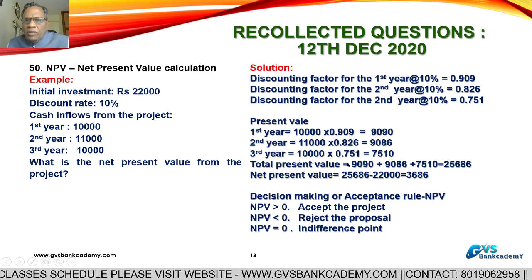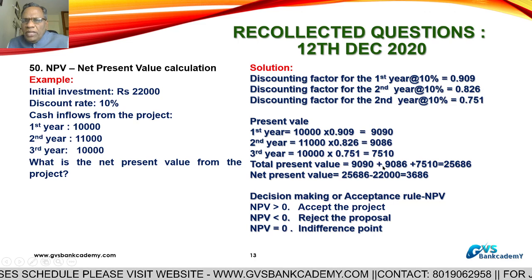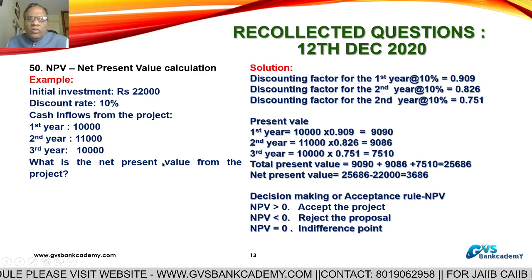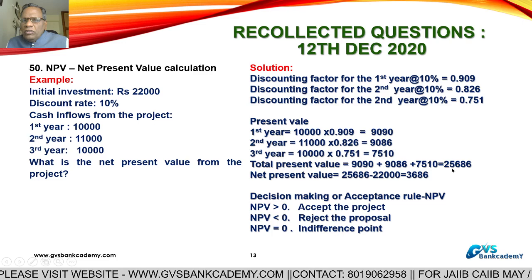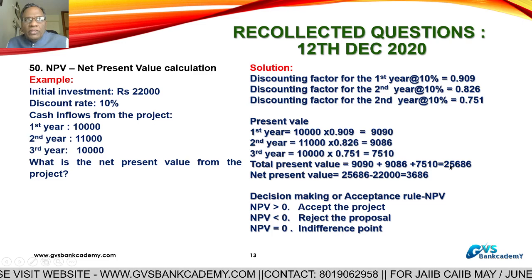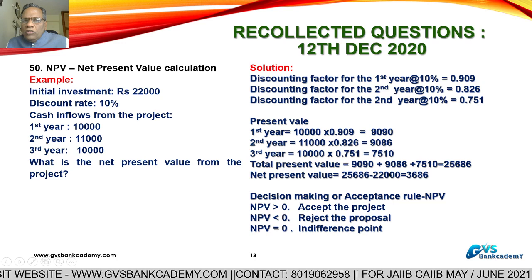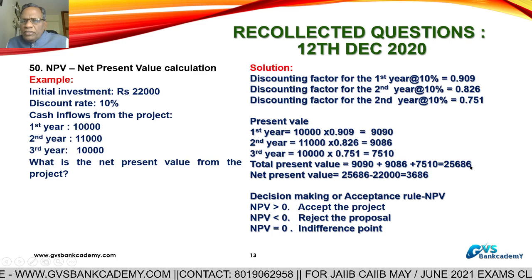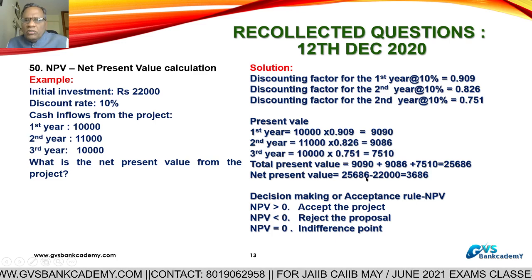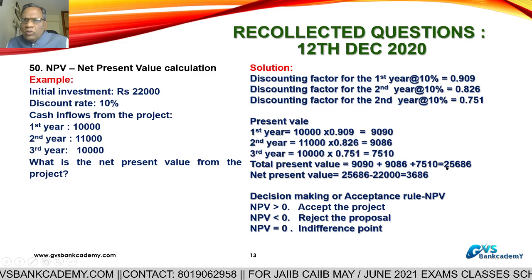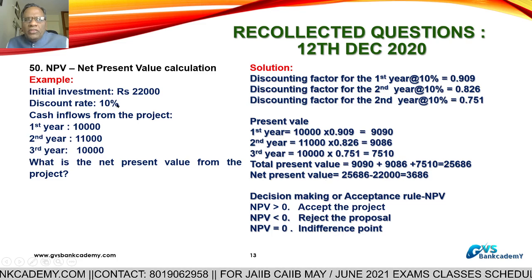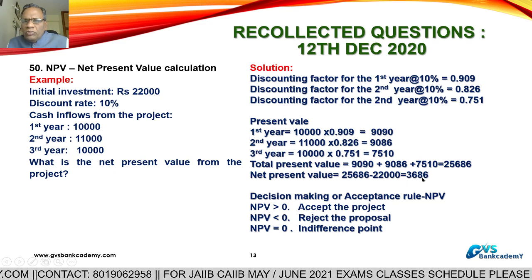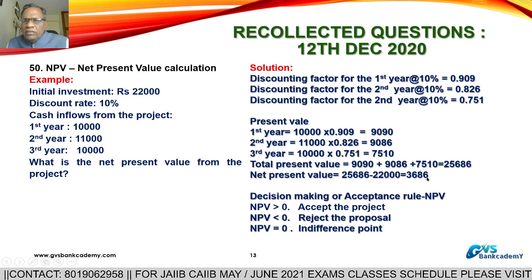What is the total present value? 9,090 plus 9,086 plus 7,510. Total present value from this project is 25,686. Now net present value is equal to total present value, that is 25,686, minus initial investment 22,000. Net present value is 3,686, positive.